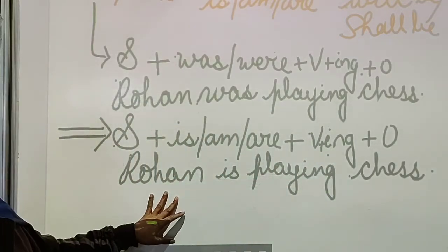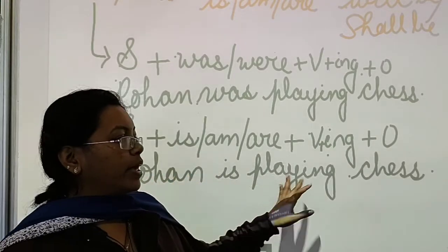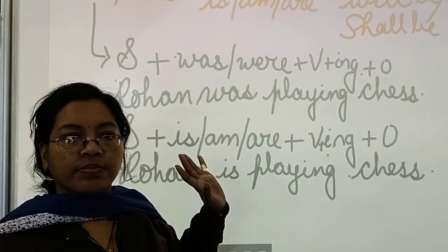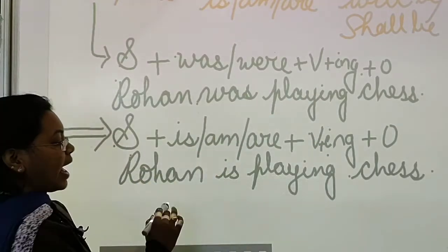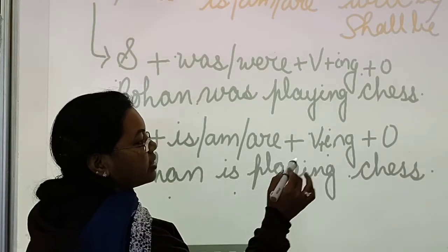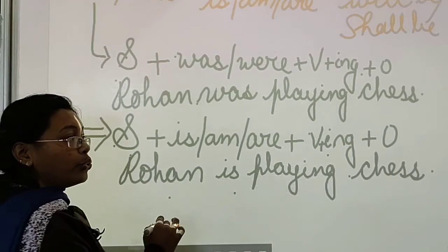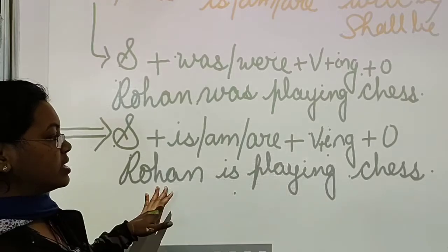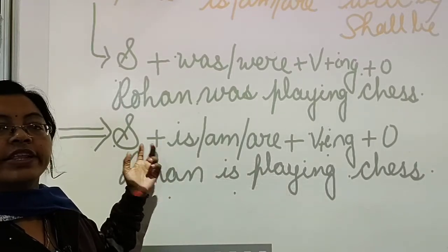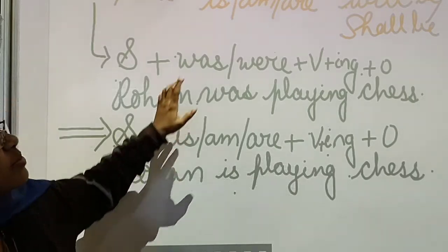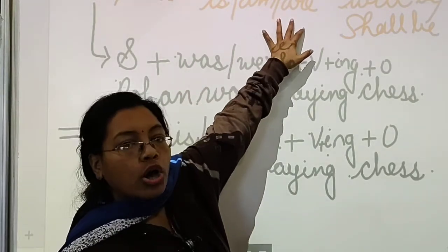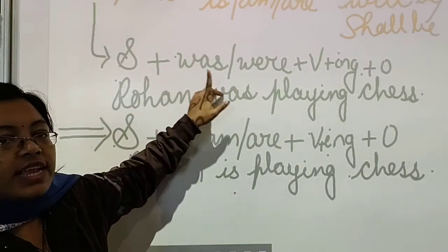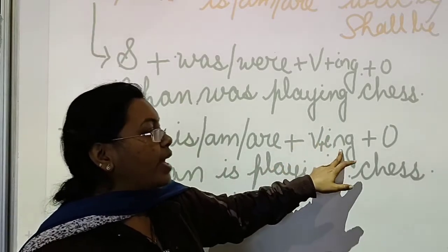The same thing you can see here. Rohan is playing chess. Rohan was playing chess. If I write I, then it will come I am playing chess. If I write you, you are playing chess. So this is the formula for present continuous tense. In present continuous tense, what will we use? Is, am or are. From these three, any one we will use, and because we are changing the sentence into continuous, the ing form of the verb will come.